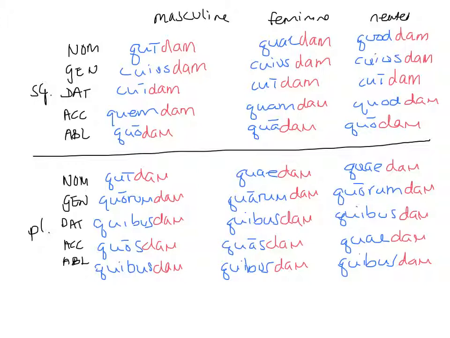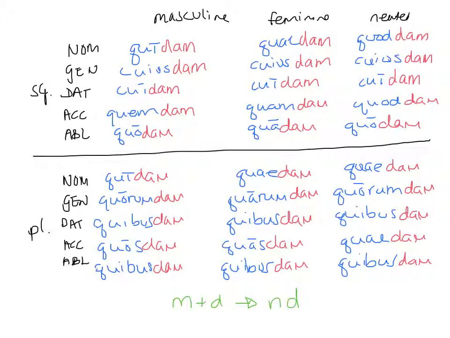And the problem is that when we take an M and we add a D, just like we saw in hic, haec, hoc, when we took an M and we put a C after it, that D makes us pronounce the M as an N. So we're going to see that spelling difference come up in a few places here. So I can see it right here in the accusative for the masculine and feminine singular, and then in all of my genitives.